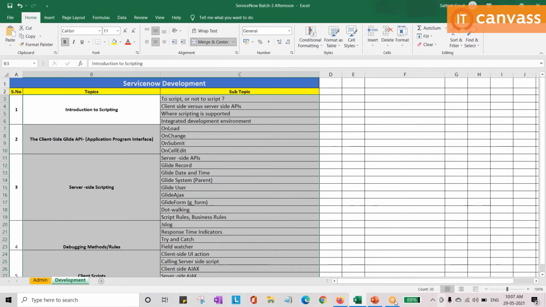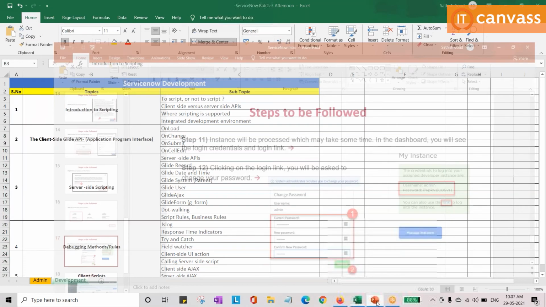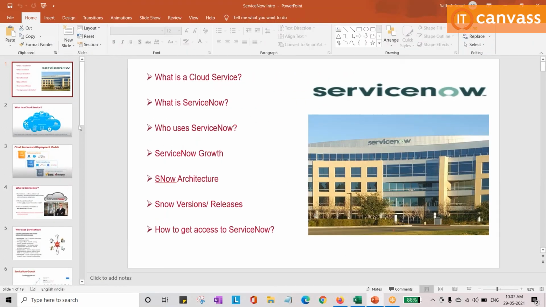Let me open the PPT. We have 19 slides. That's not going to take much of your time. Just high level. Before starting this, can anyone explain what cloud is, in your own terms? Please make sure that you are very active in the class, because it boosts me up if you ask any questions related to ServiceNow. Whatever you know, it might be wrong or correct. What do you know about cloud in IT?